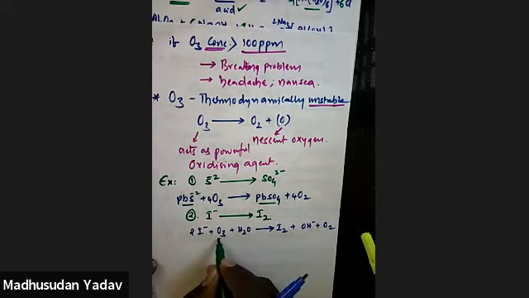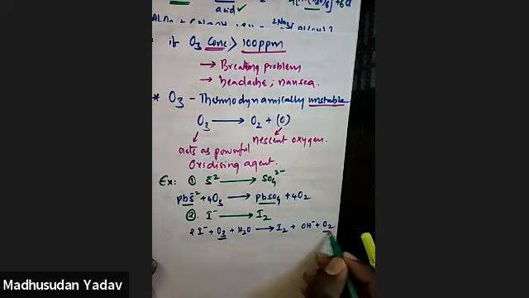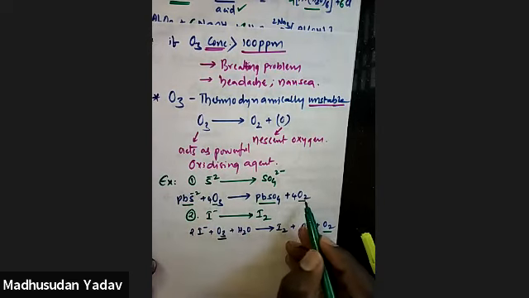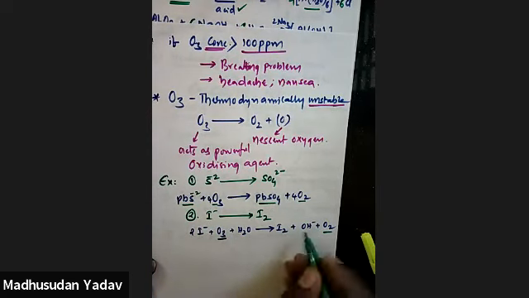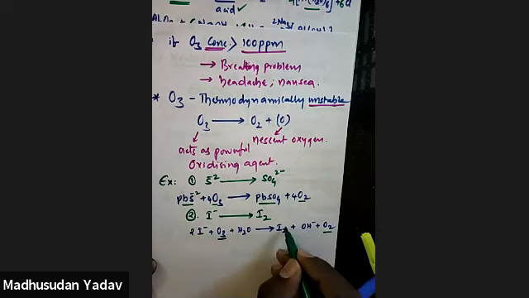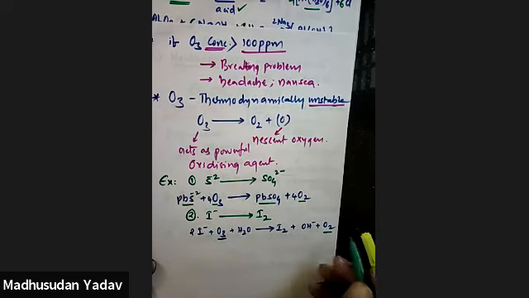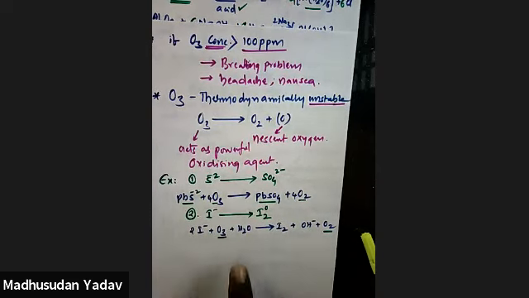Look at this, ozone is converting into oxygen. So here the minus 1 oxidation state is converting into 0. Minus 1 to 0 means an increase in oxidation state, so that is oxidation.